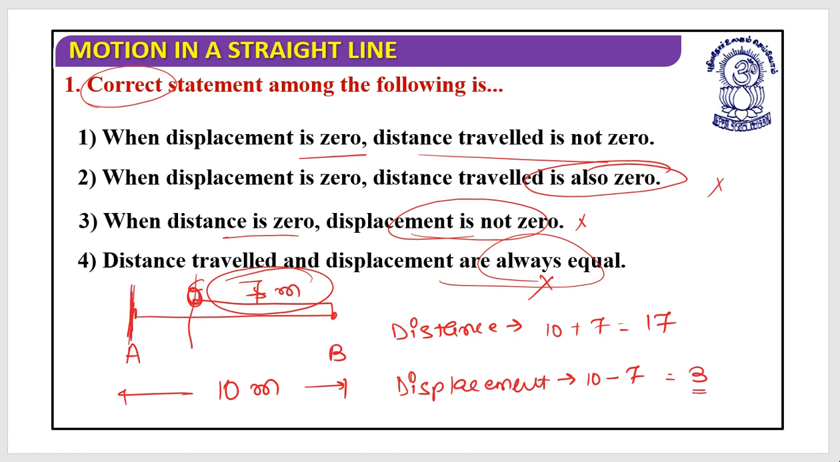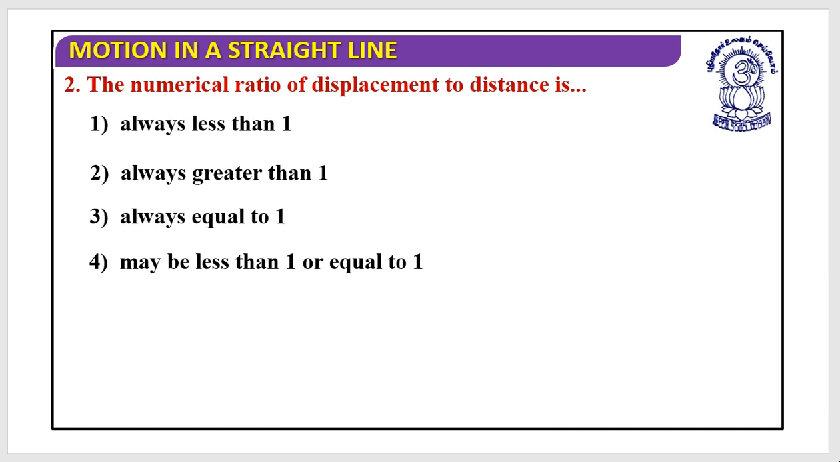because this is the initial position and this is the final position. You just need to calculate the distance between the initial position and the final position. That is the displacement. So distance traveled and displacement are always equal: the word always makes it incorrect. If they had the word maybe, then it would be correct. So according to this question, when displacement is 0, distance traveled is not 0 is the correct answer.